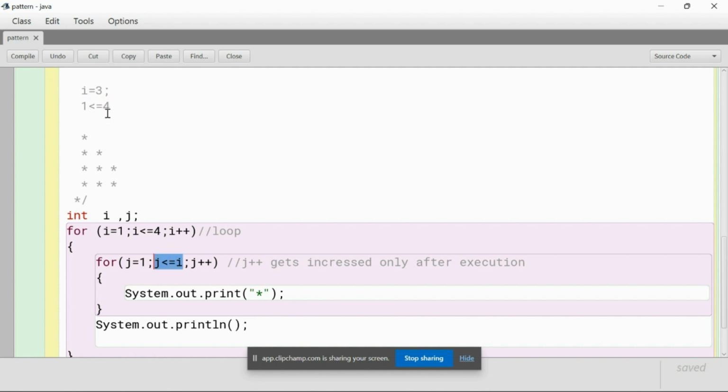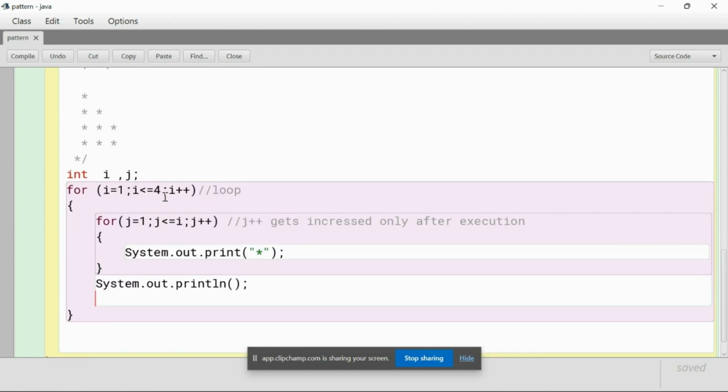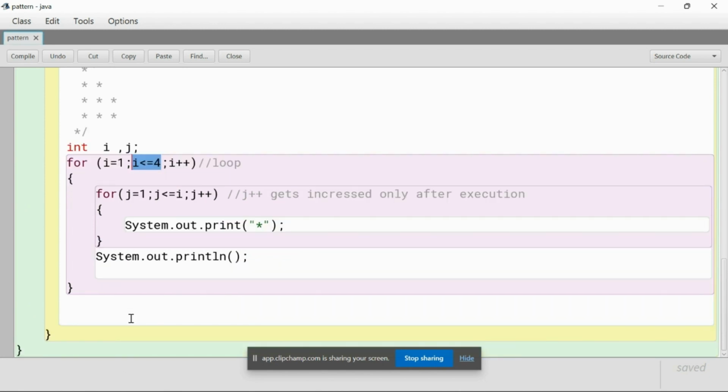So it is going to run 4 times, because 1, 2, 3, 4. After the fourth time, the fifth time it gets incremented and it won't go inside this, and it will go to the next line. When it comes to the next line it will check over here again. Now i becomes 5, but the condition fails, the statement becomes false and it will come out of the loop. So that's how the program stops.